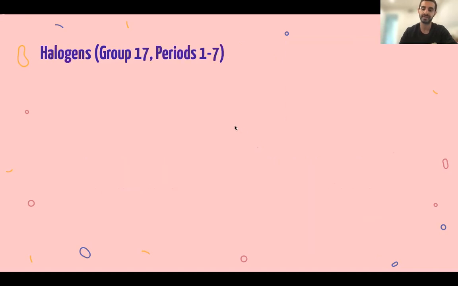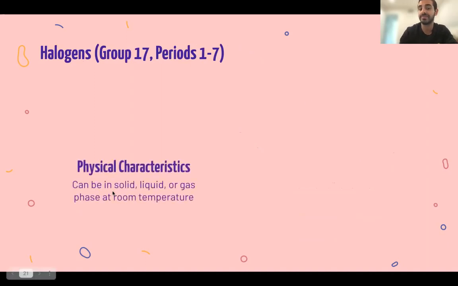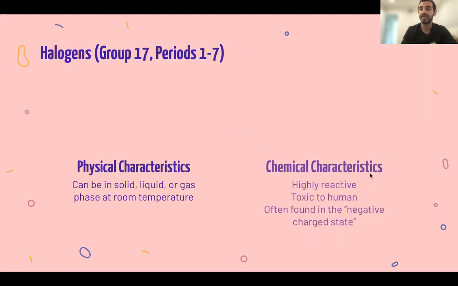Oh, I forgot to add a periodic table. And then we're going to go to the halogens. I'll show you where they are right now. They can be solid, liquid, or gas phase at room temperature. They are highly reactive, they are toxic to humans, and they are often found in a negative charge state.